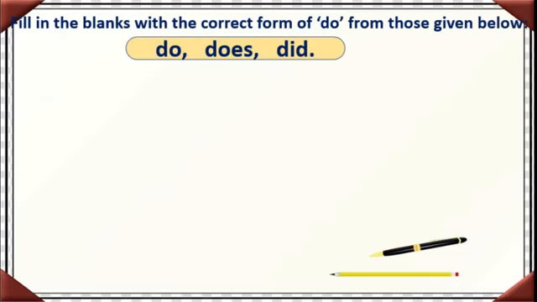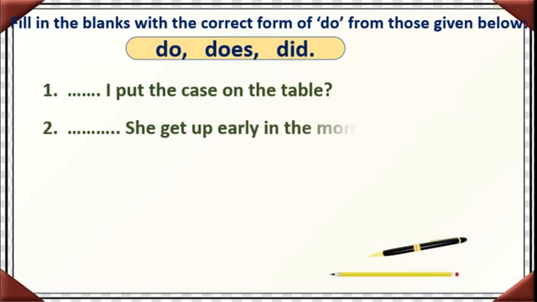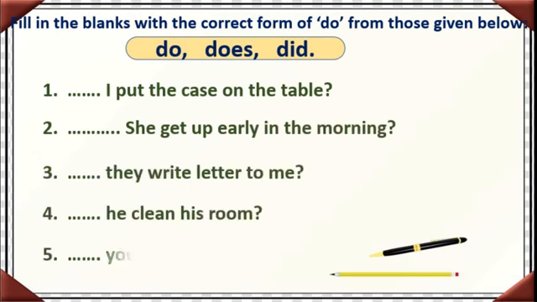Fill in the blanks with the correct form of do from those given below. See here also some fill in the blanks are there, 5 are there. You have to use the proper one to fill the blank. First one, dash, I put the case on the table. I, first person. And here all questions are there, okay.